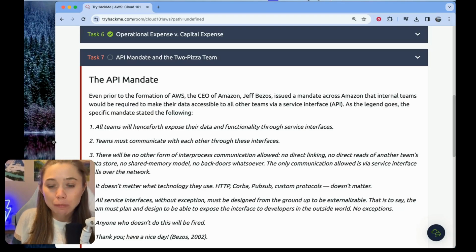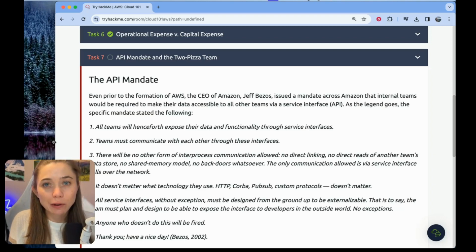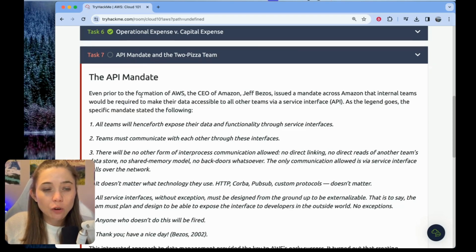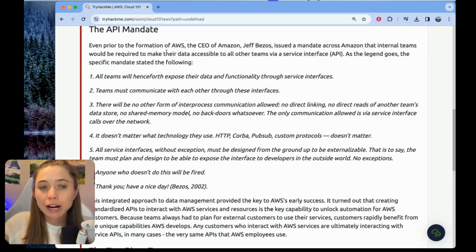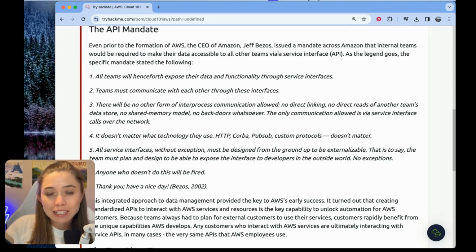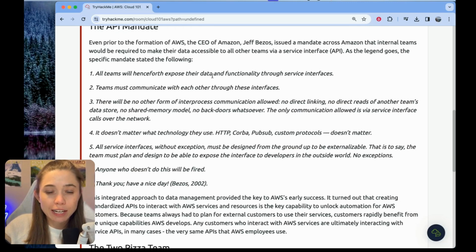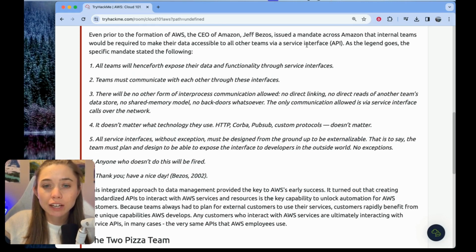Task 7 is called API mandate and the two pizza team. So, seeing the two pizza team thing, I think we're about to get into a little bit of AWS lore here. So, the API mandate, this says even prior to the formation of AWS, the CEO of Amazon, Jeff Bezos, well, he was the CEO of Amazon when this was written, as you probably know, he's not anymore. Anyway, Jeff Bezos issued a mandate across Amazon that internal teams would be required to make their data accessible to all other teams via a service interface or an API. And an API stands for Application Programming Interface.